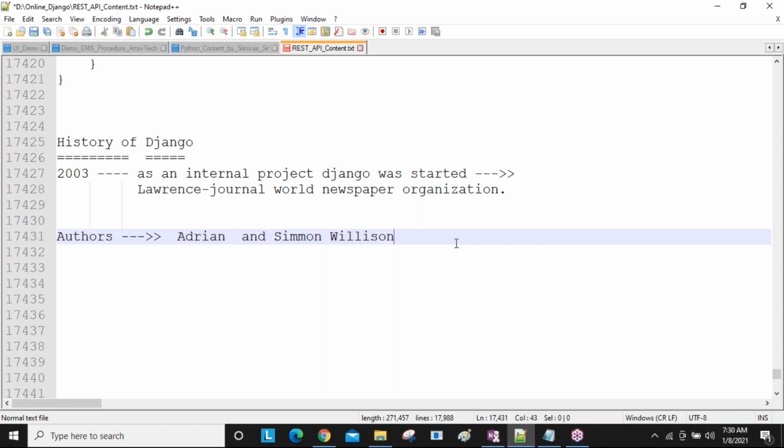For example, application 1 and application 2. In both applications, registration is there, login is there, logout is there, who is logged in, profile is there. These all things are common in application 1 and application 2. Am I right? But in application 1 a different behavior is there, and in application 2 a different behavior is there. Only that behavior is changing, but login, registration, logout, profile, these things are common for all the applications.